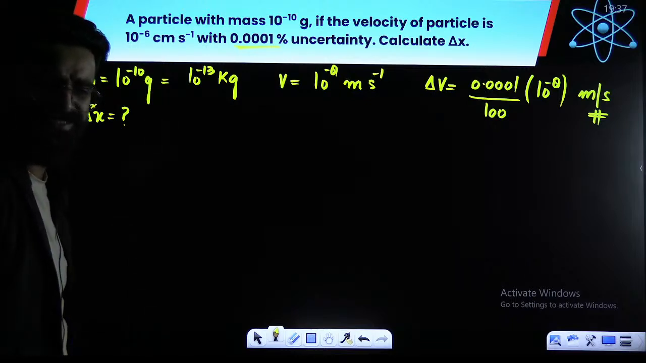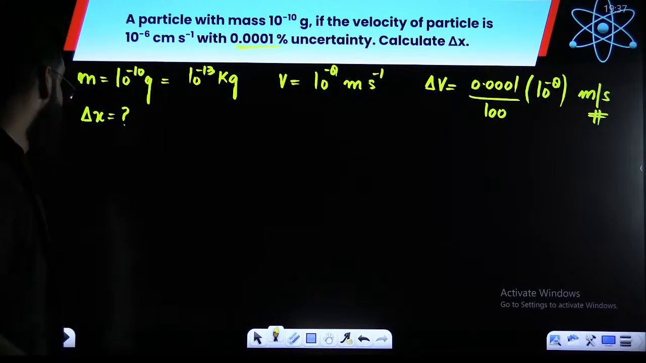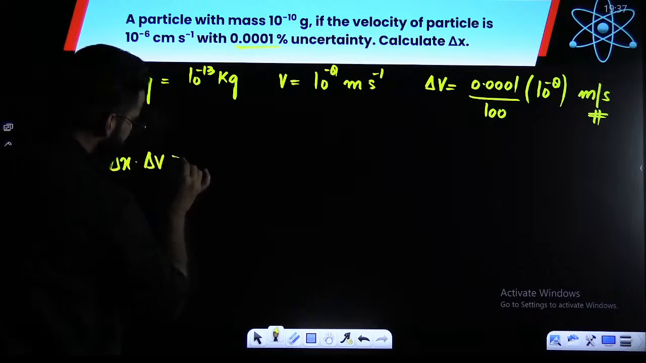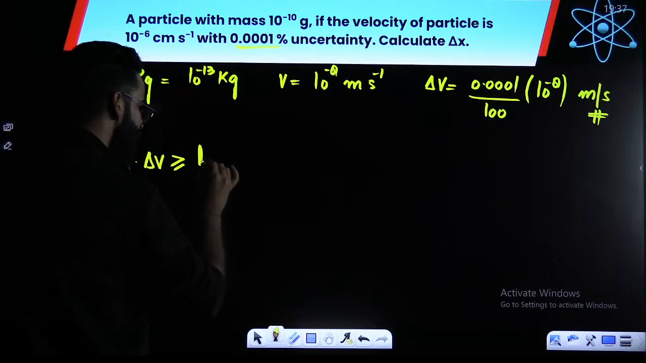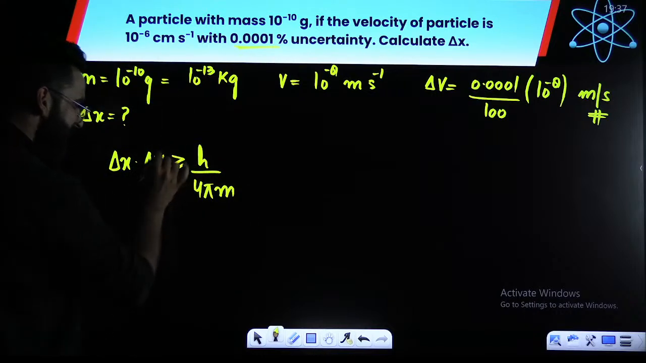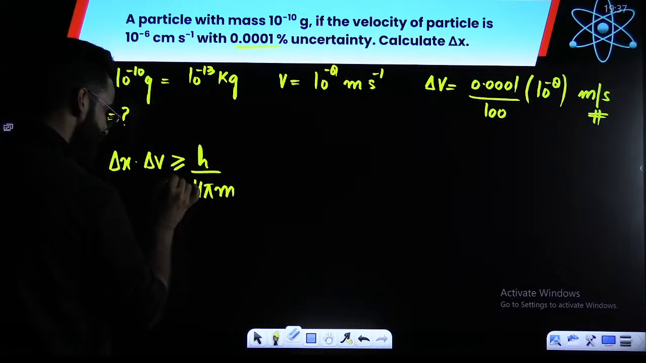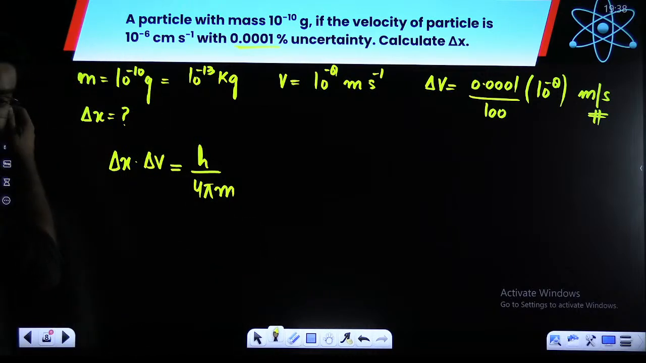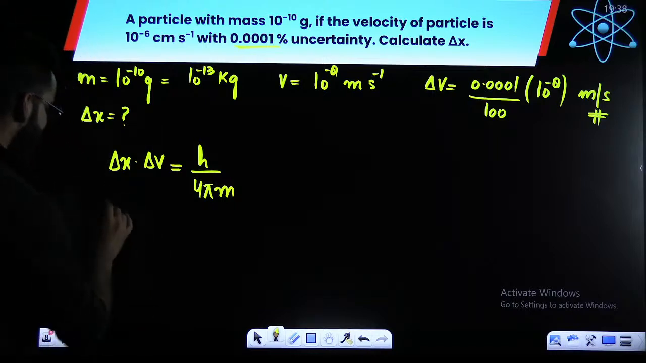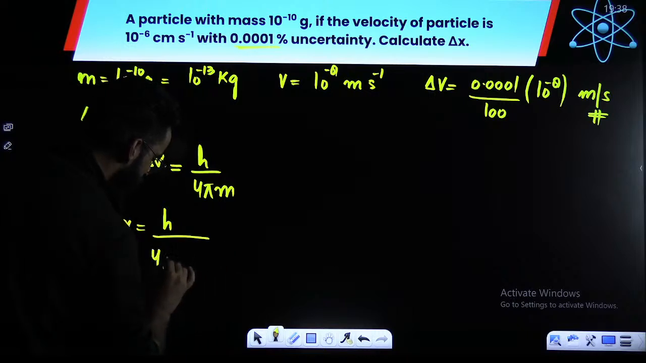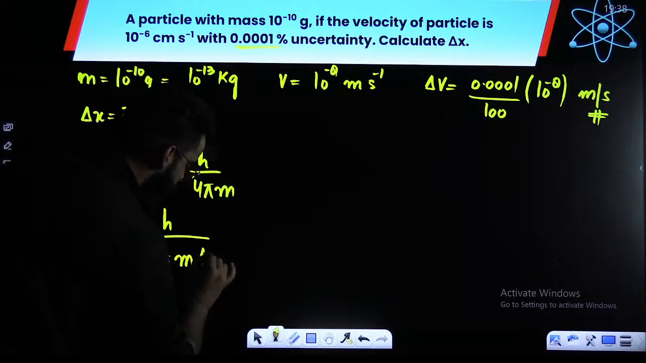Is there any equation that is relating all these terms? Yes, there is one equation which I gave you a few minutes back. Delta x dot delta v is greater than or equal to h upon 4 pi m. For calculation purposes, I'm not going to use greater or equal to; I'll be using just the equal to sign. Now, delta x I need to calculate. Delta x is equal to h upon 4 pi m multiplied by delta v.